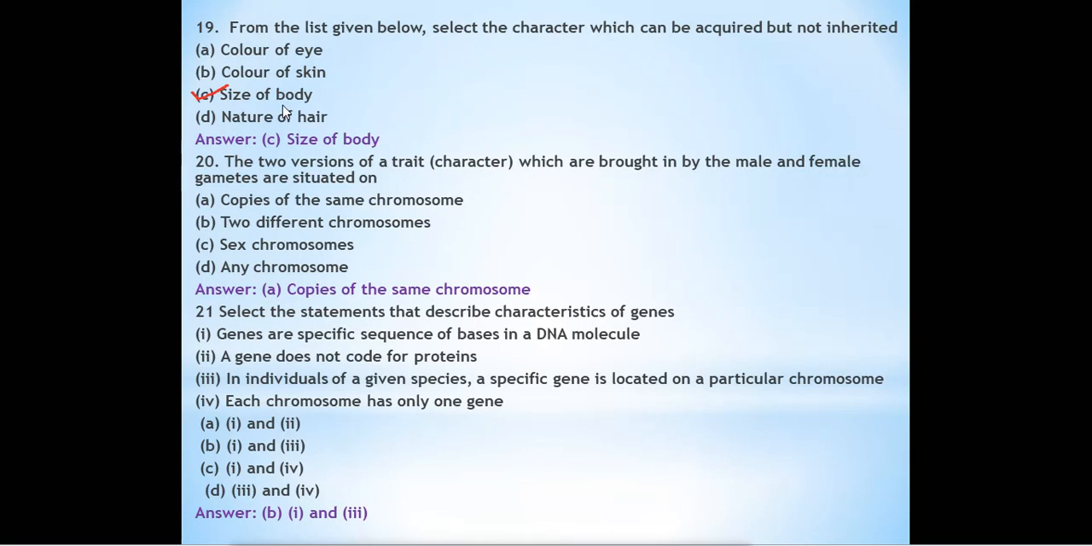On that it will depend. So we cannot take the size of the body from the parents. These traits cannot be transferred from the parents to the offspring.